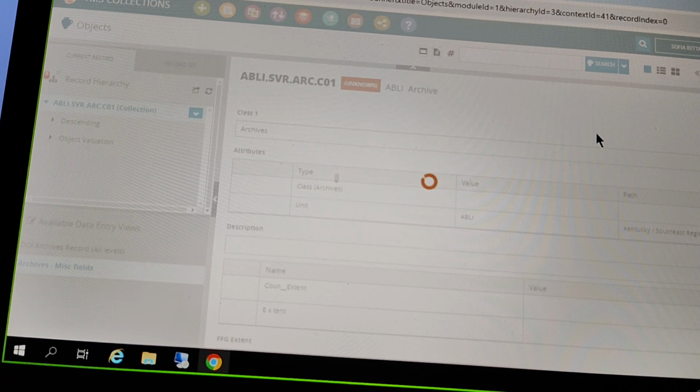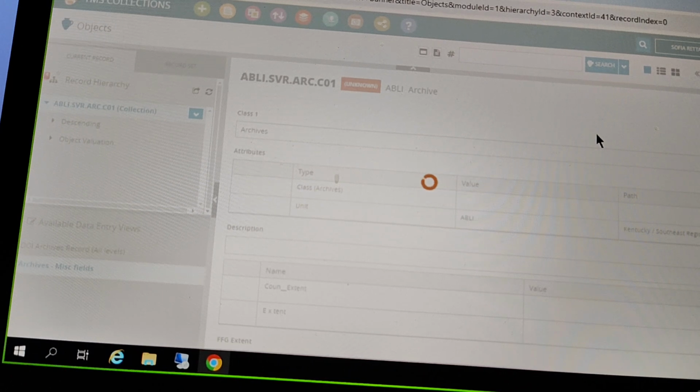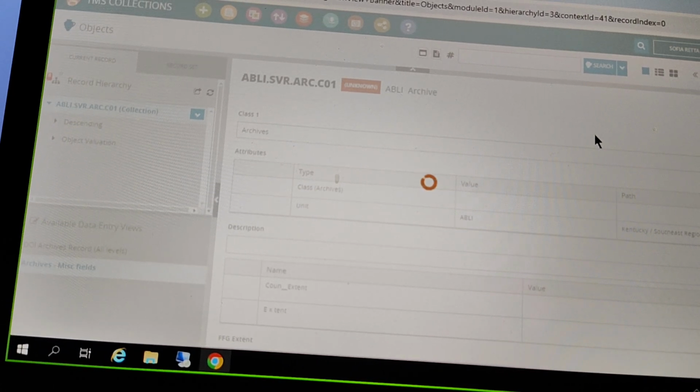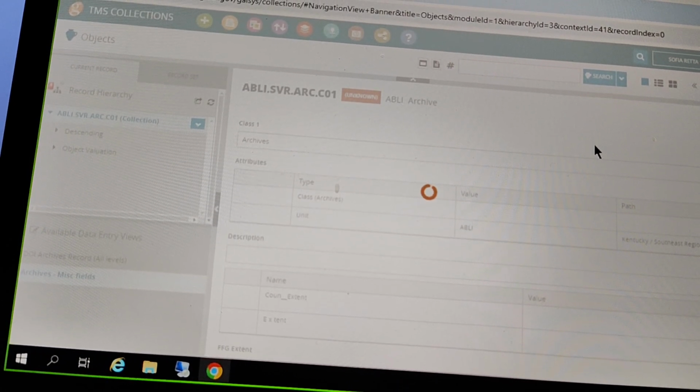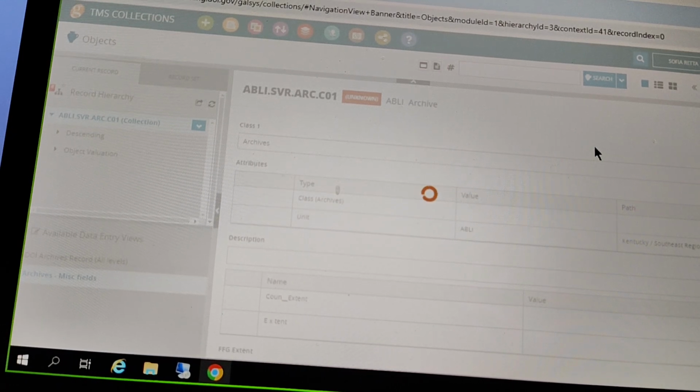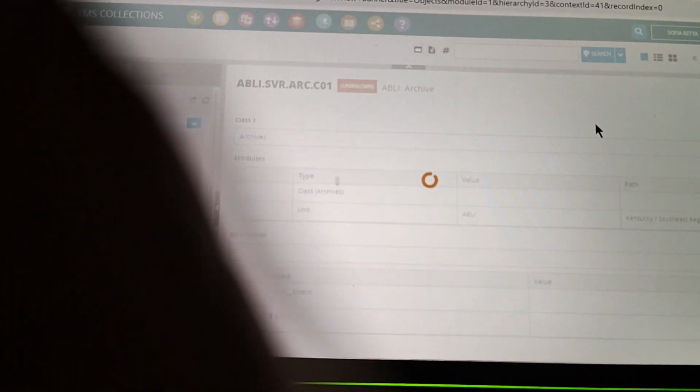I want to go back to my custody record and link it to that before I move on, closing the loop and making sure that from the beginning I make that connection between this archive collection and that accession record. It's a little slow, but when it loads here, I will move back to my custody record and do a search for this archive record from there and link them together.